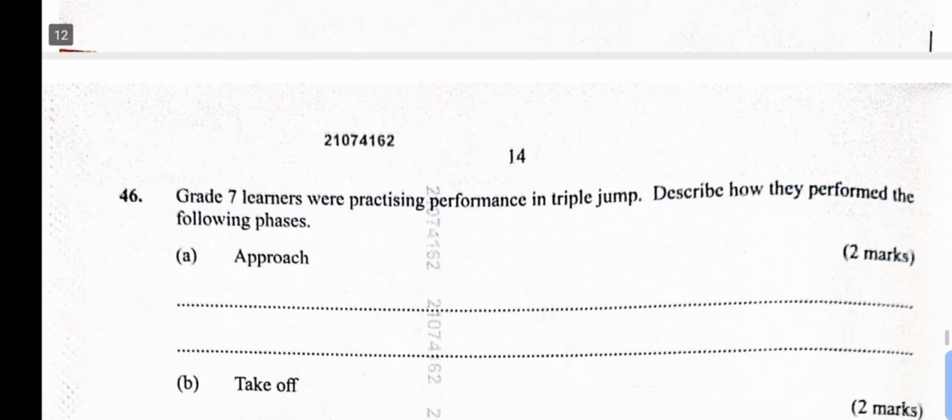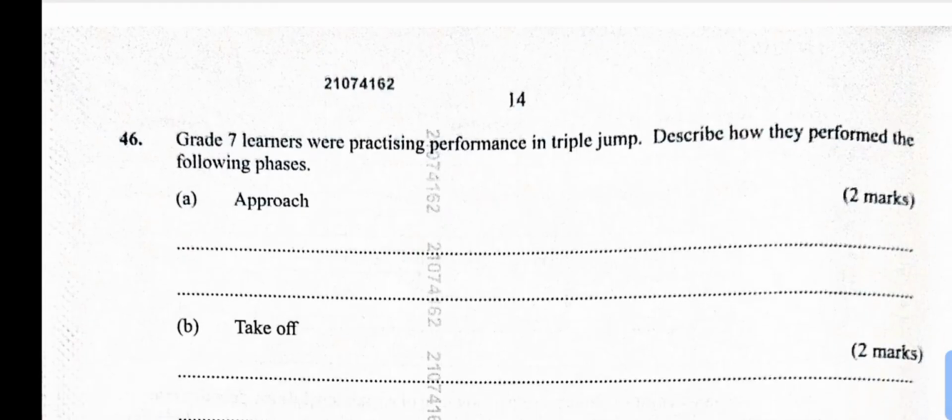Number 45 says, grade 7 learners were practicing performance in triple jump. Describe how they perform the following phases. Phase A, approach. For approach, we have a controlled run or sprint approach. Then take off.